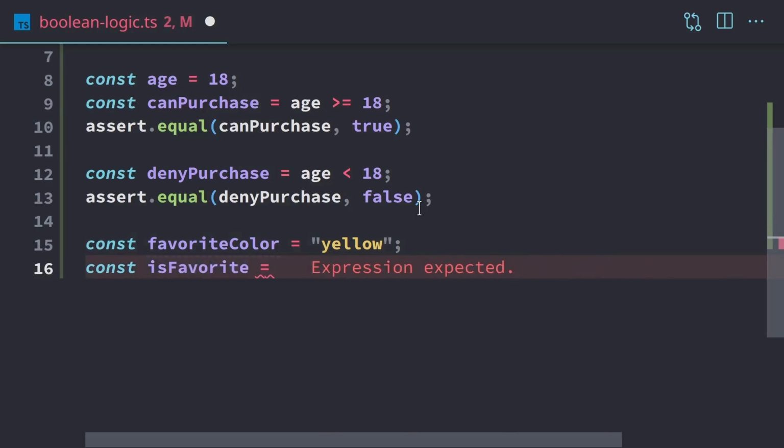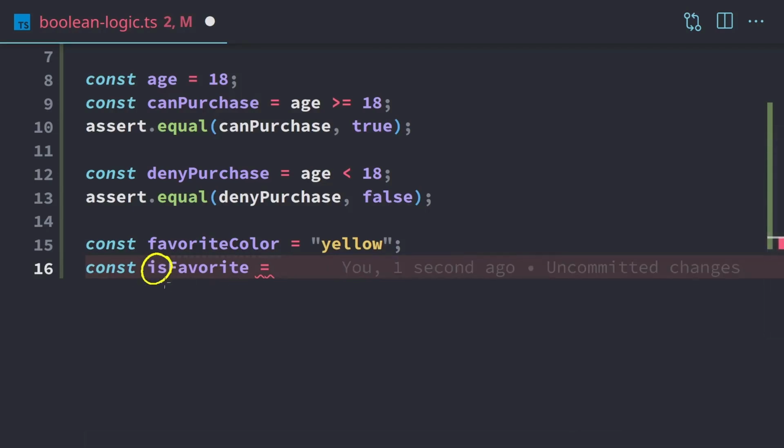So you can make a variable called isFavorite. If you prefix a variable with is, this is kind of like a hint that we're working with a Boolean. You can name it whatever you want, but I find that using is helps a little bit. So we know is true or false, so yes or no, isFavorite. We have isFavorite equals favorite color.